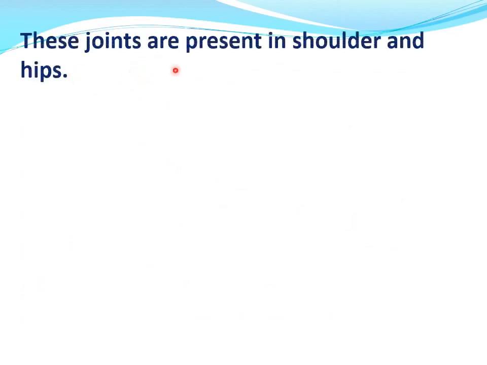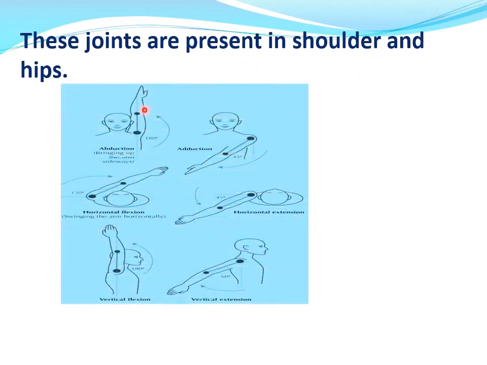These joints are present in shoulder and hips. See, like this. From the shoulder, we can move our arm 180 degrees in this direction. We can move our arm from the shoulder joint in various directions. Similarly, from the hips region also.